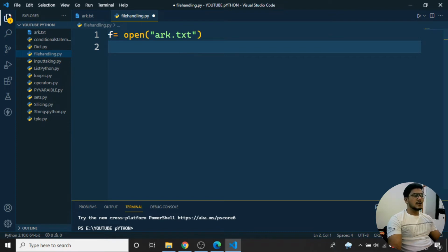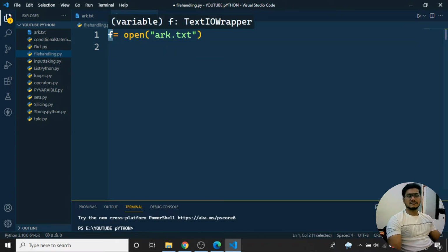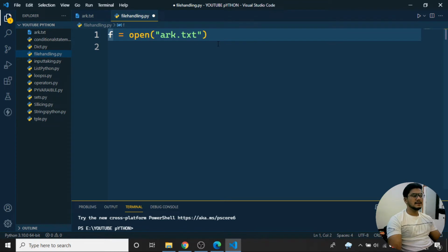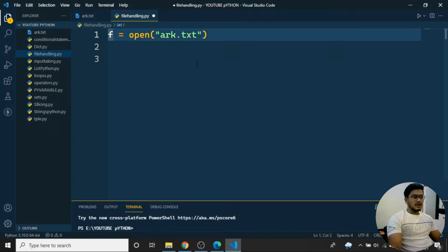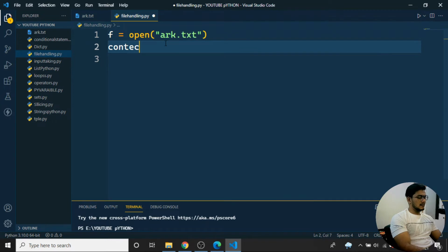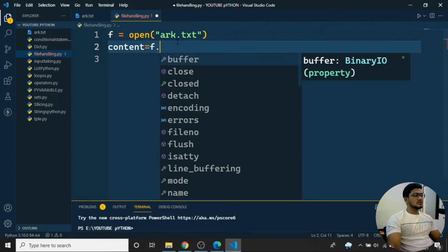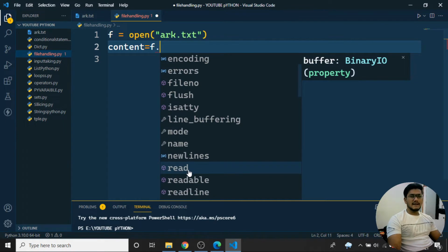Once it has been opened, I can access everything with the variable f which I have created. f will be acting as a file pointer over there. Next, I want to read the particular content. So I'll say content is equal to f dot read.